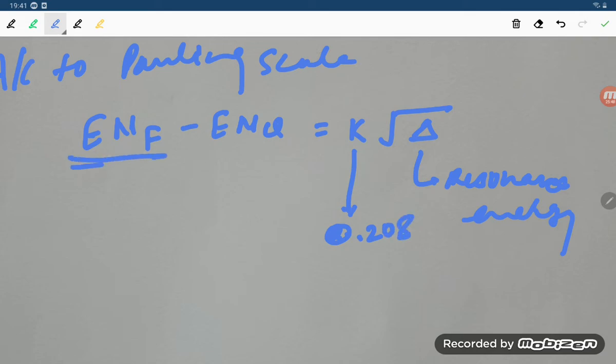For fluorine the value is 4, so 4 minus electronegativity of chlorine equals 0.208 times root of 14.05.